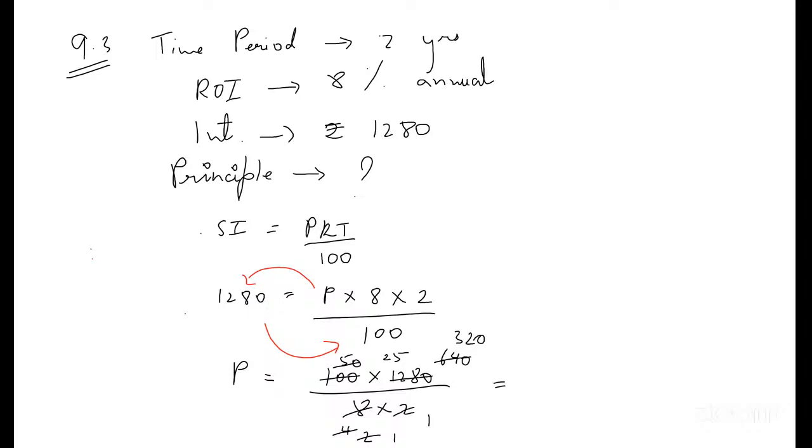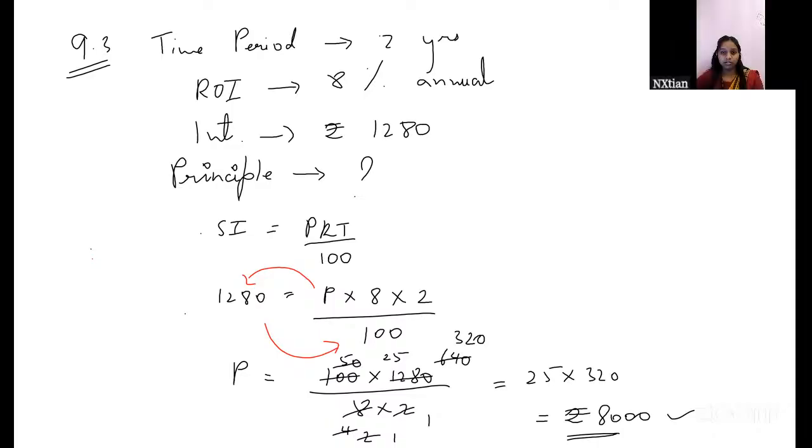Twenty-five into 320. We have 8,000. Our principal amount is 8,000. Got it? In this question we had the interest, and we had to find the principal.